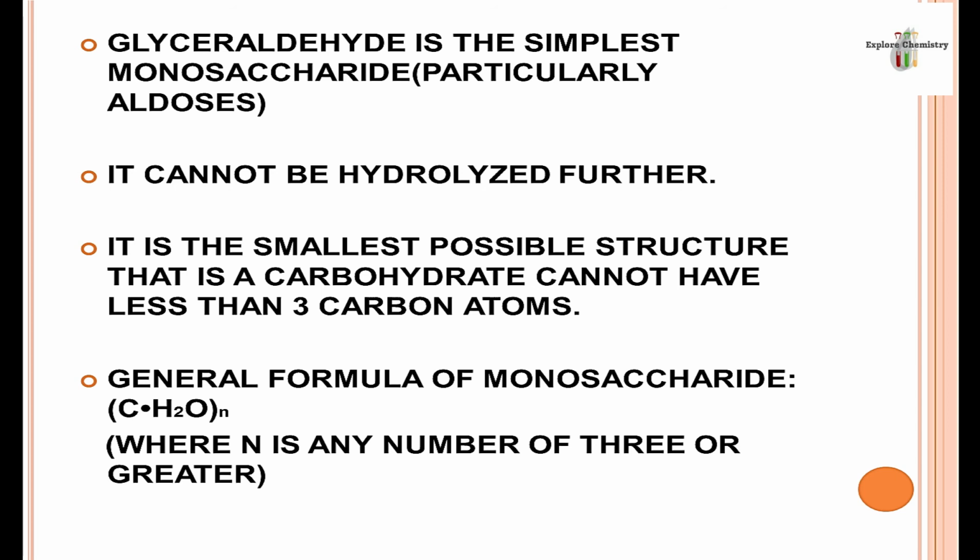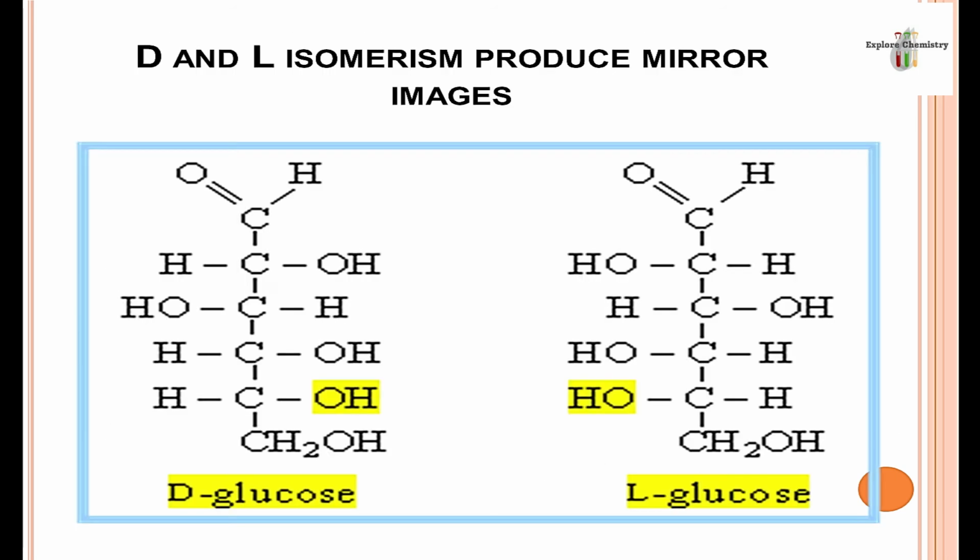So on this basis, the general formula for all monosaccharides will be CH2On, where n is any number of 3 or greater. n can be 3 till 9. So this will be the general formula for all monosaccharides. These are some other examples of monosaccharides. Monosaccharides can have